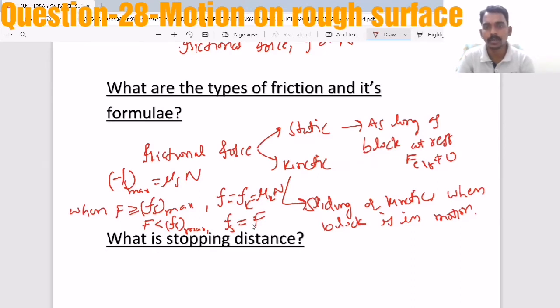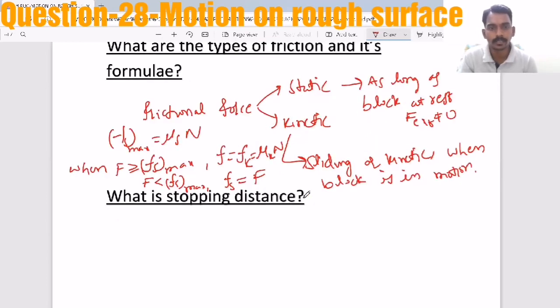These are the simple formulas you need to remember, with their definitions and types.